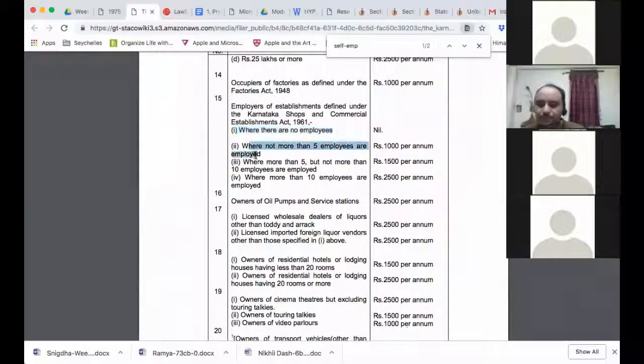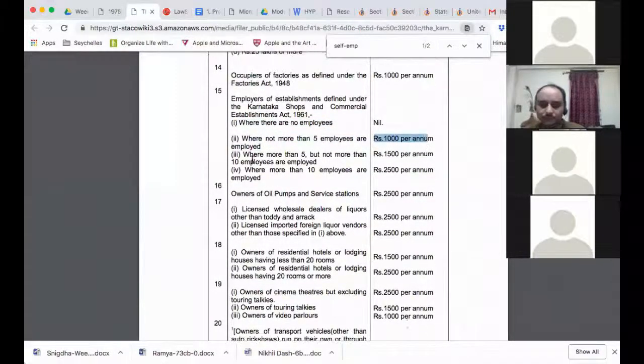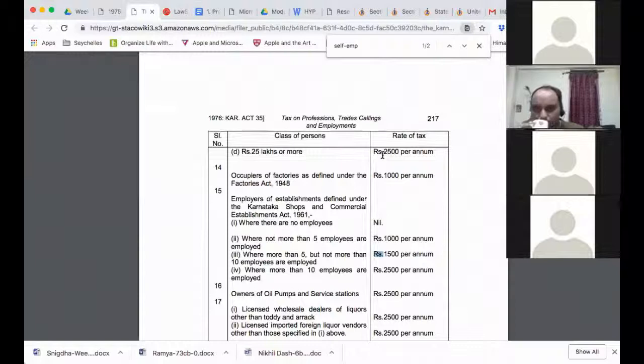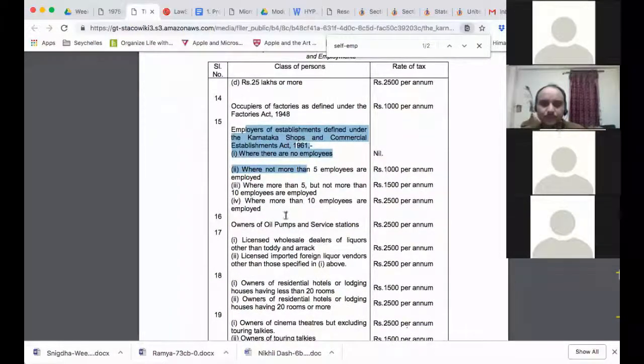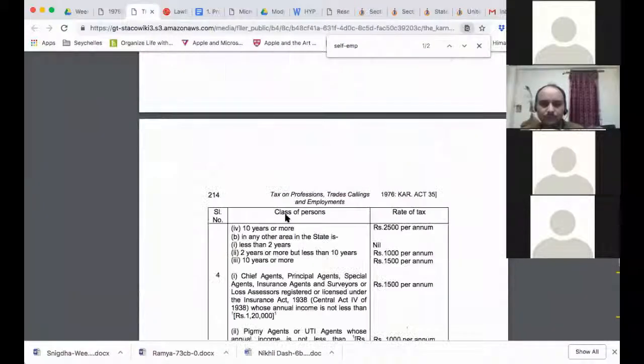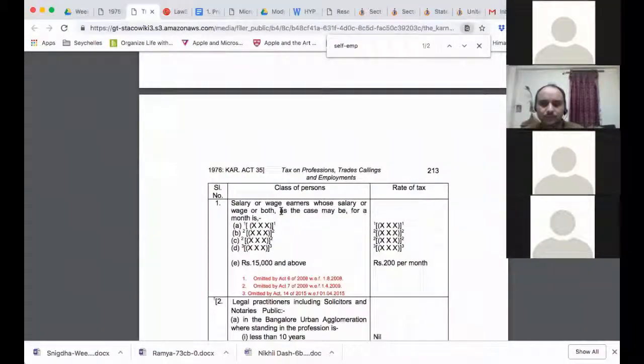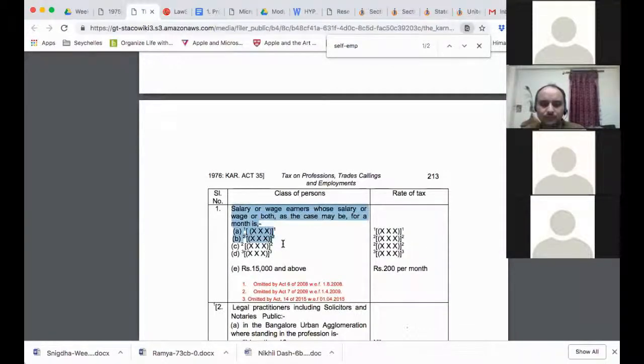Where there are not more than 5 employees, 1,000 per annum. Where more than 5 but not more than 10 are employed, 1,500 per annum. So you're seeing who is paying this? This is being paid by the employer. This is not for the employee. Look, Schedule 1. What do I mean by this? That was the fee for the employer, and this is the fee for the employee, salary or wage earners. Don't mix it.